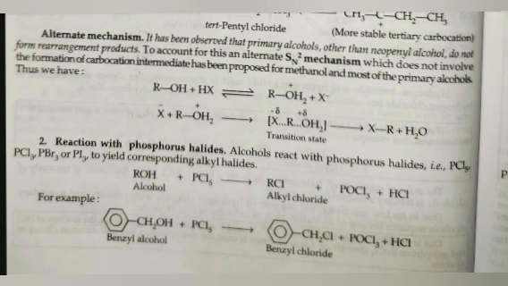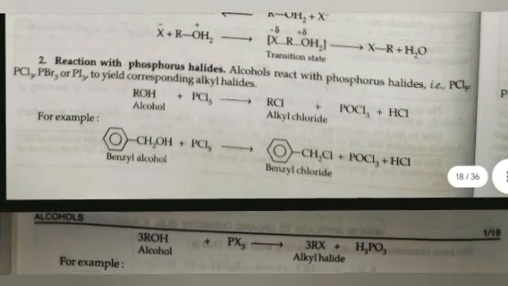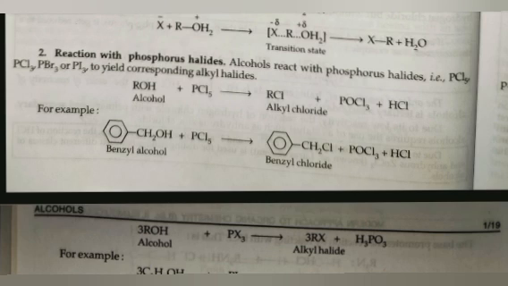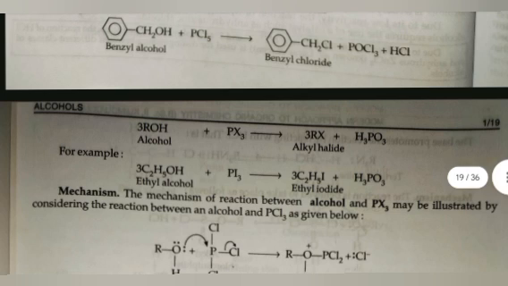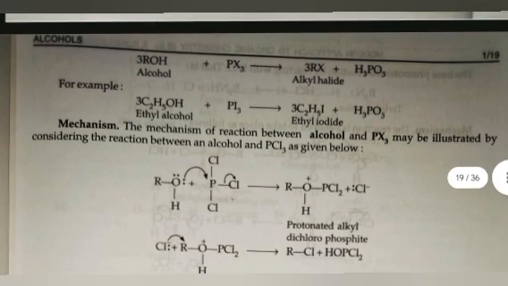Second is reaction with phosphorus halide. Alcohols react with phosphorus halide PCl5, PCl3, PBr3 or PI3 to yield corresponding alkyl halide. Alcohol plus PCl5 gives alkyl chloride plus POCl3 plus HCl. For example, benzyl alcohol plus PCl5 gives benzyl chloride plus POCl3 plus HCl. Alcohol plus PX3 gives alkyl halide. For example, ethyl alcohol in the presence of PI3 gives ethyl iodide. Mechanism.